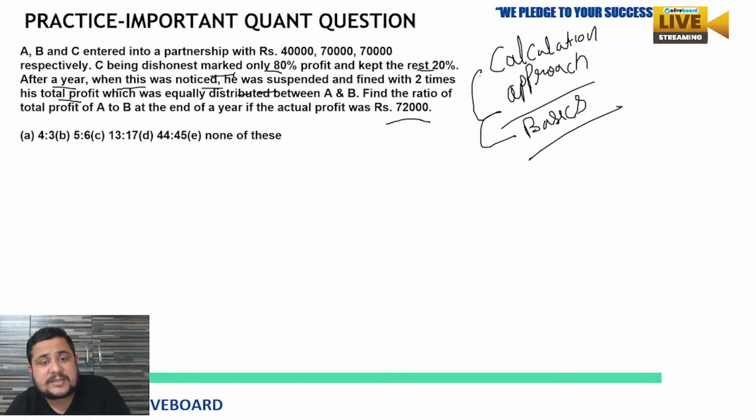See, first of all, which chapter does this question belong to? Partnership. Okay. So A, B, C entered into a partnership with 40,000. So first of all, we have to keep the investment data.